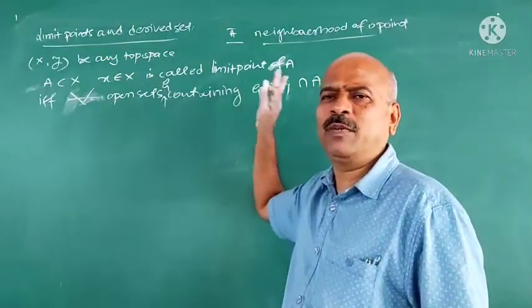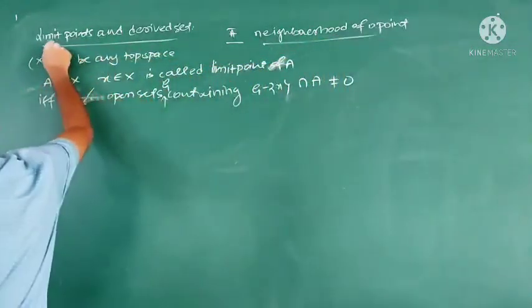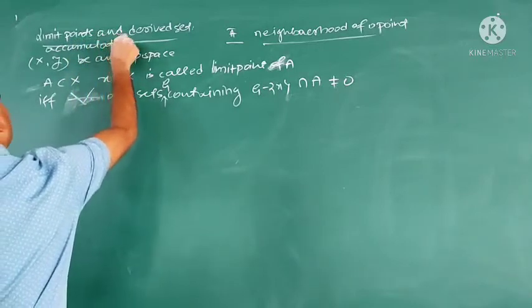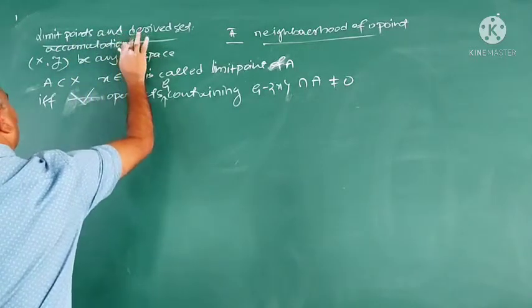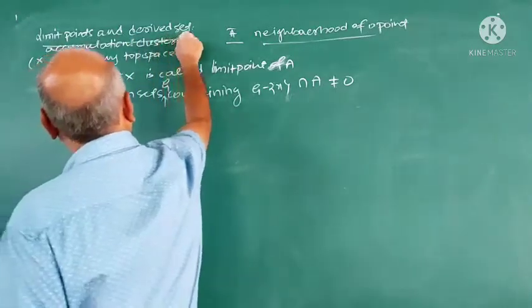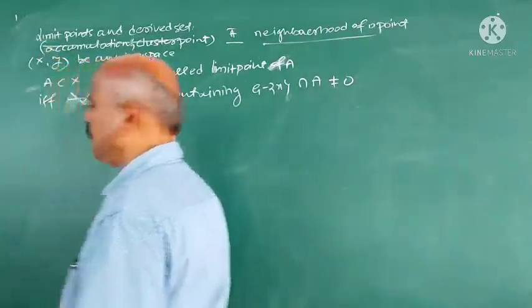Then x is called a limit point of A. It is also called an accumulation point or cluster point.